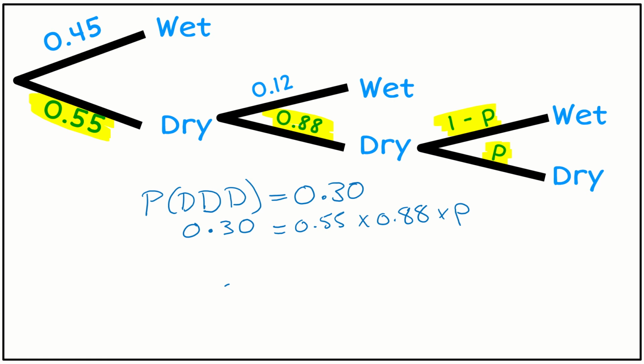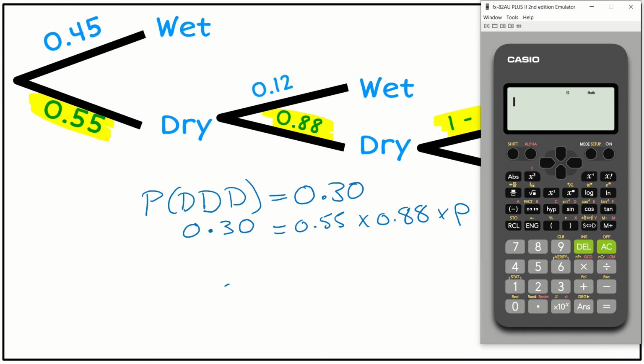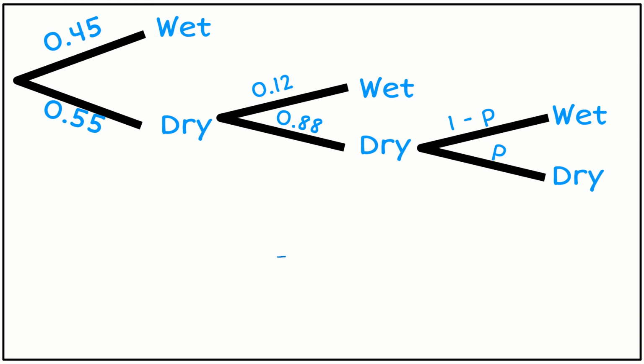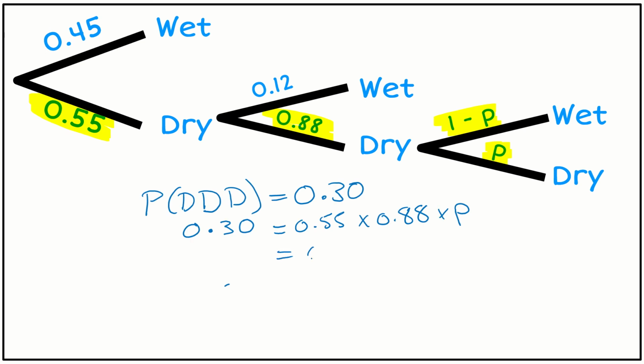So I am just going to grab my calculator first to do a little simplifying, and tidy up that right hand side. 0.55 times 0.88 gives me 0.484. So 0.484 times P is equal to 0.3. Now I want to get the P by itself, so I want to take this to the other side of the equation.